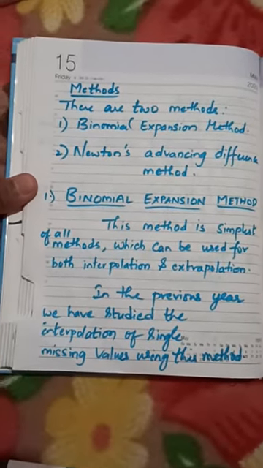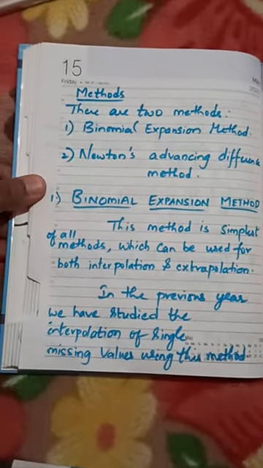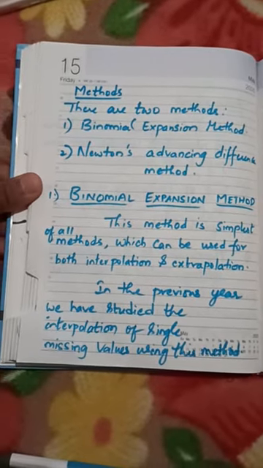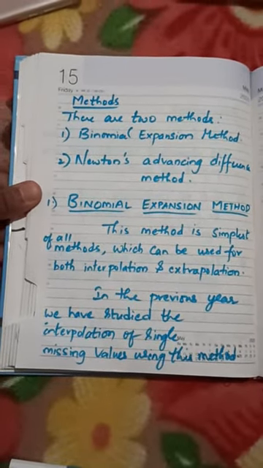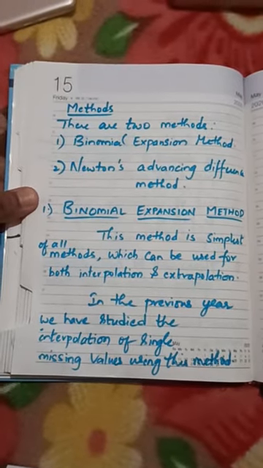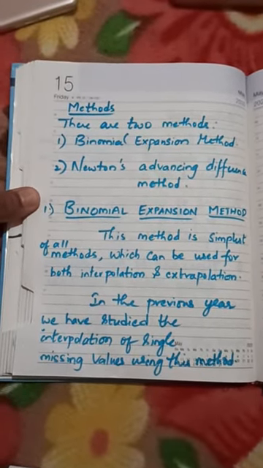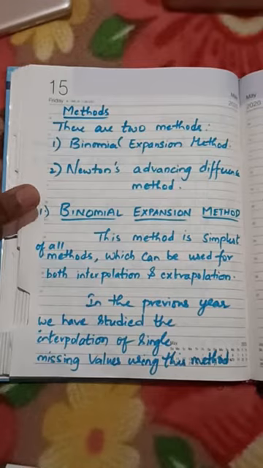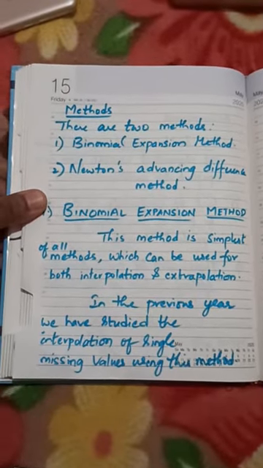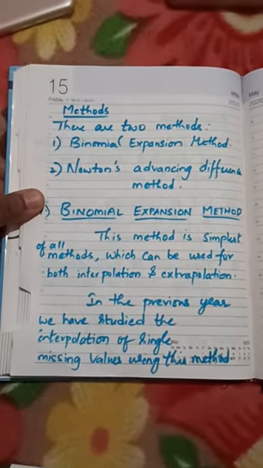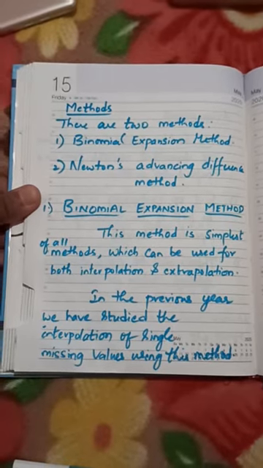To calculate interpolation and extrapolation, in first year we learned the binomial expansion method alone. We have many methods like Lagrange's method, Newton's advancing method, binomial expansion, and many others.